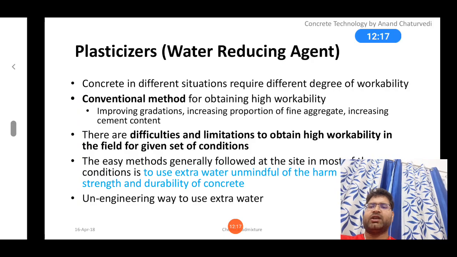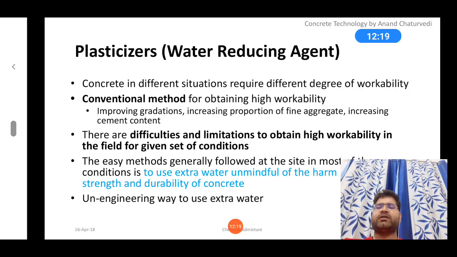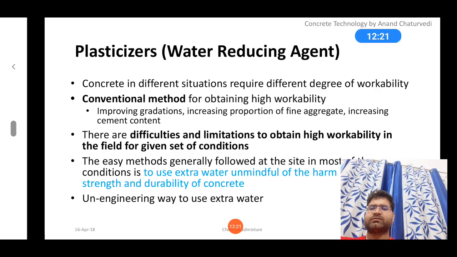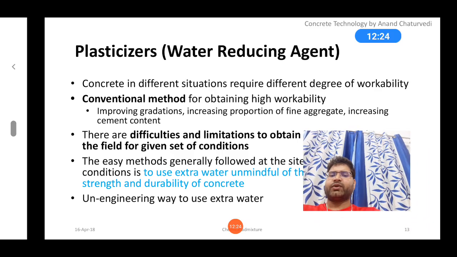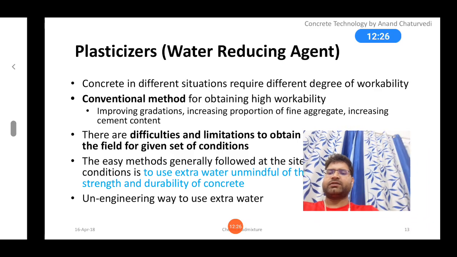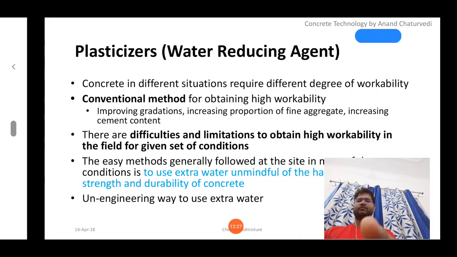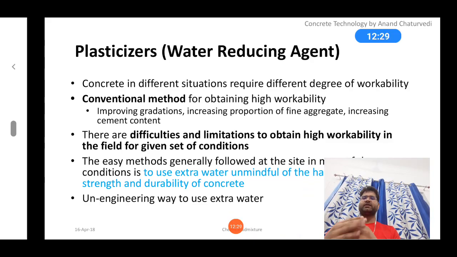Okay, so now we will discuss plasticizer. We will discuss the plasticizer. So plasticizer is basically a water reducing agent. So point number one,